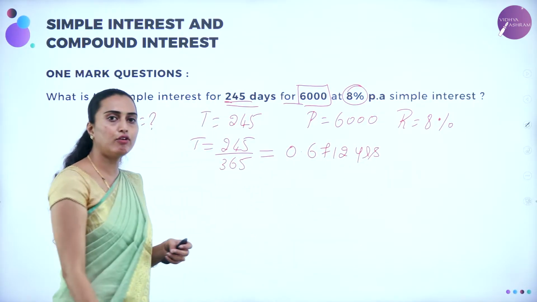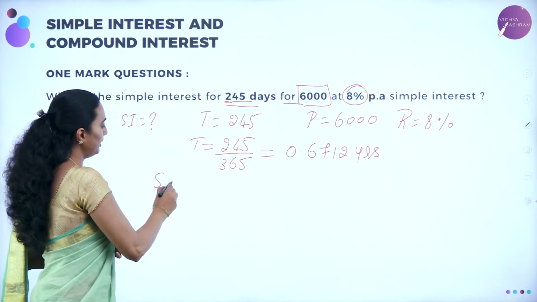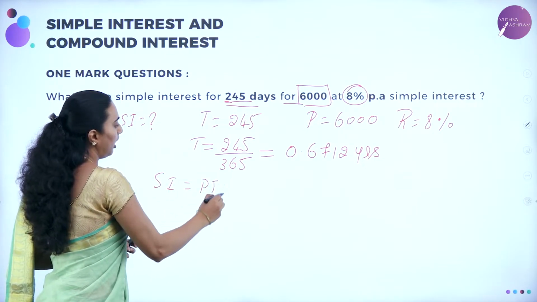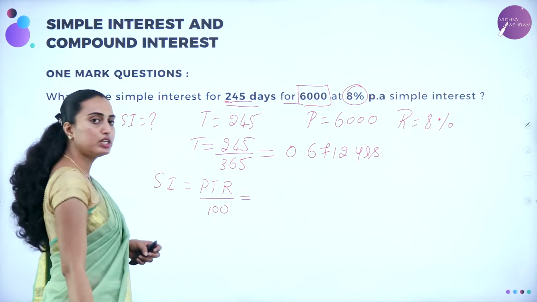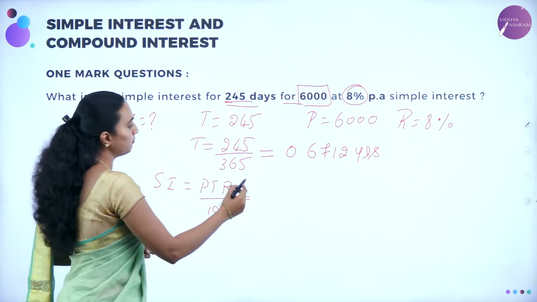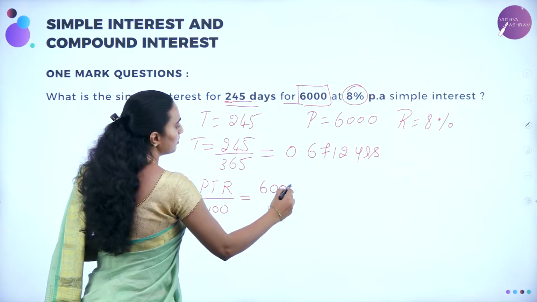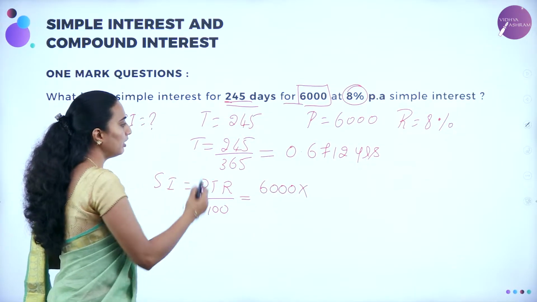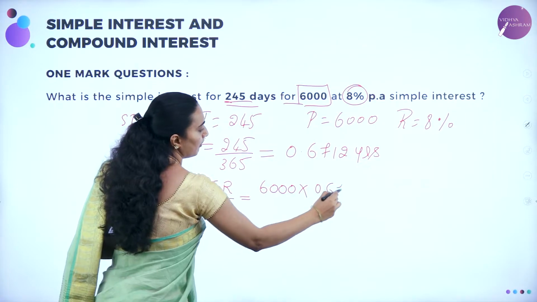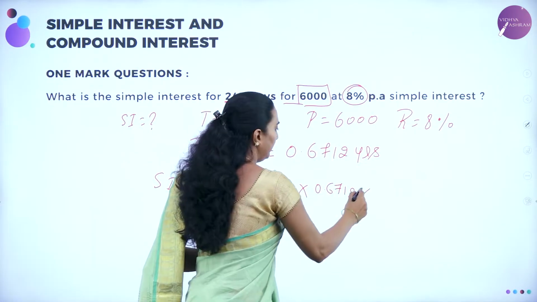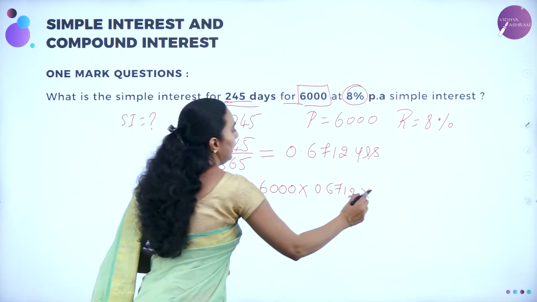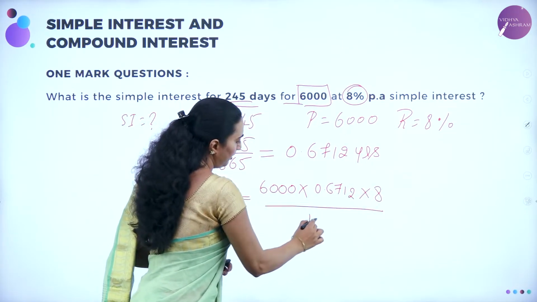So let me write the formula here. SI = PTR divided by 100, which is P, the principal amount, that is 6,000, into T, which is 0.6712, and then into 8, 8 divided by 100, correct?